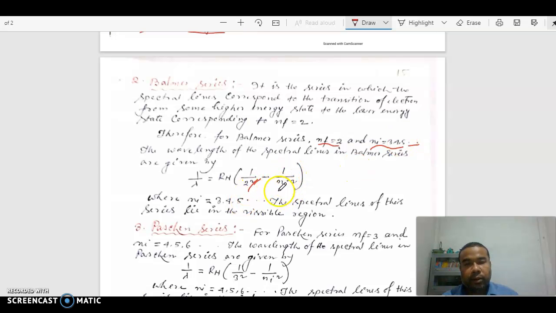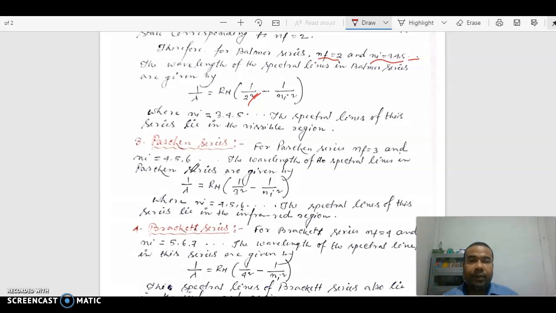So simply we are writing 1 upon ni square. So this series, these spectral lines, lie in the visible region. Visible region means we can see it. So Balmer series lies in the visible region.